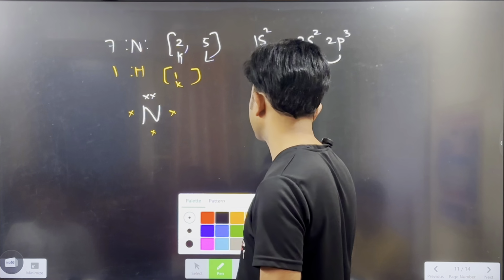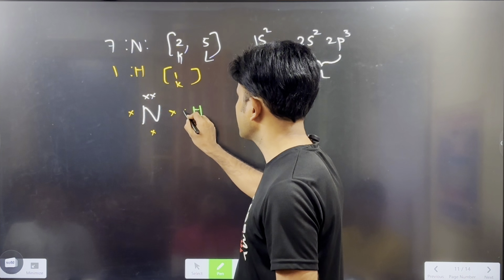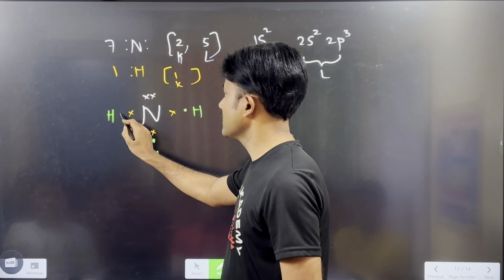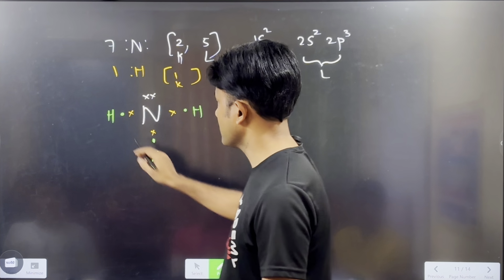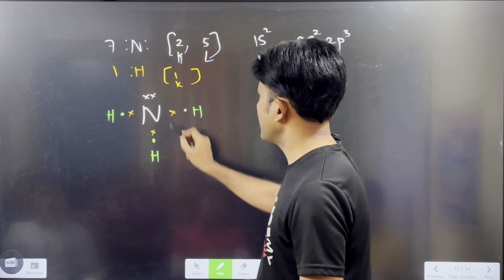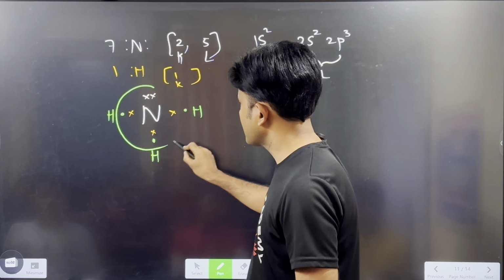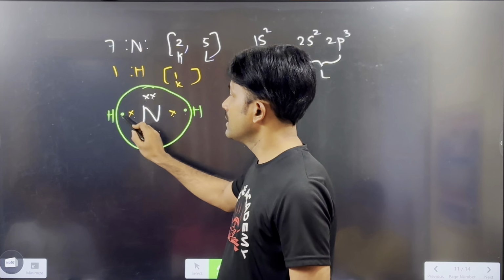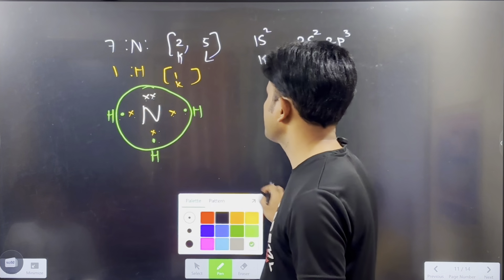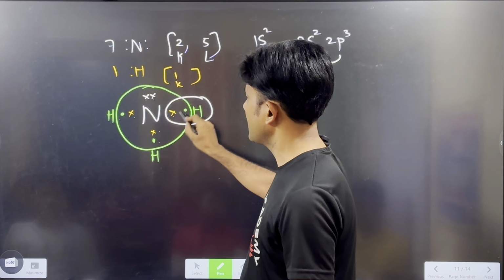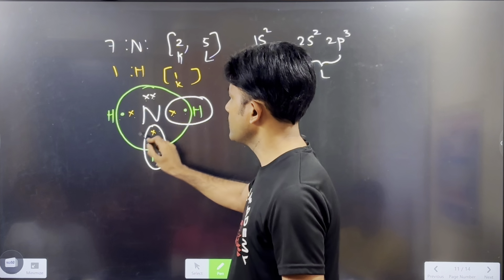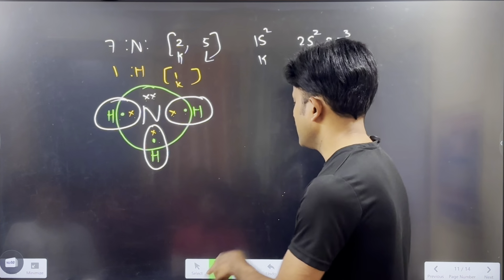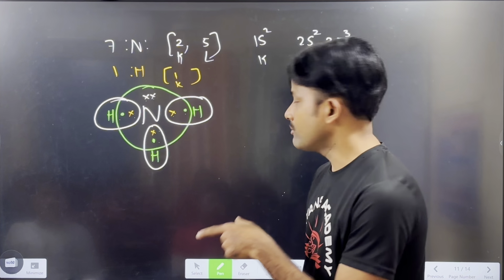3 hydrogen atoms. Now you see, one hydrogen atom gives 1 electron, the other hydrogen atom gives a second electron, and the third hydrogen atom gives the third electron. Like that, around the nitrogen atom, how many electrons are there now? You see here, 1, 2, 3, 4, 5, 6, 7, 8. But around each hydrogen atom, there are 2 electrons now. Here also 2 electrons, here also 2 electrons. So in this way, there is a formation of the ammonia molecule.